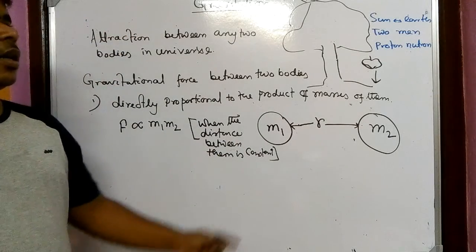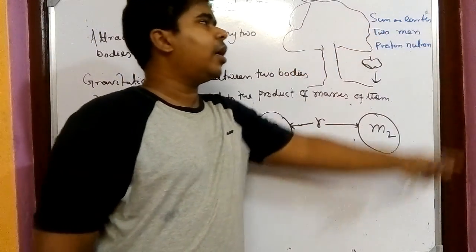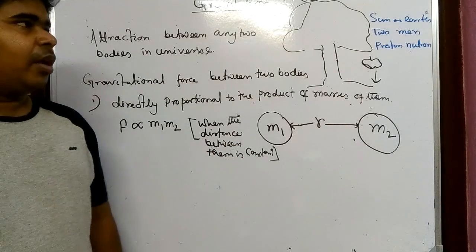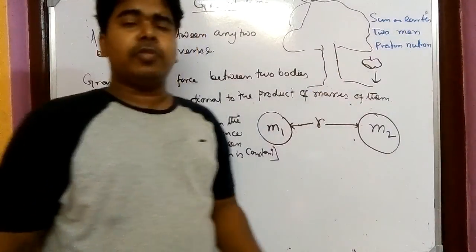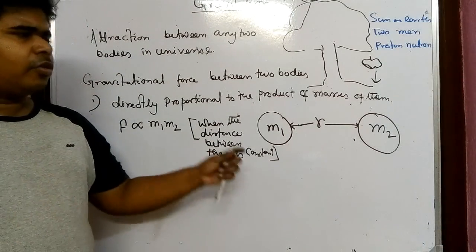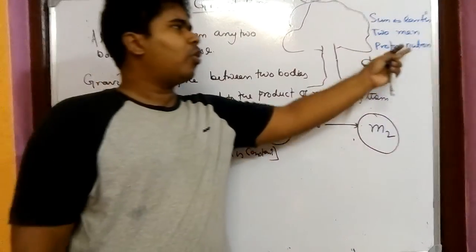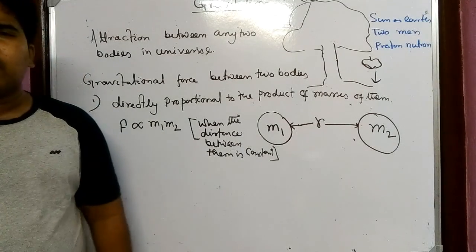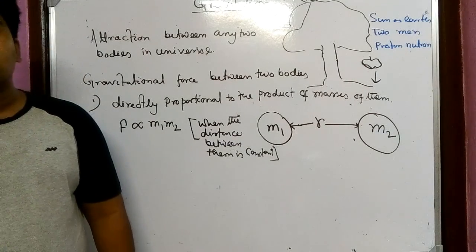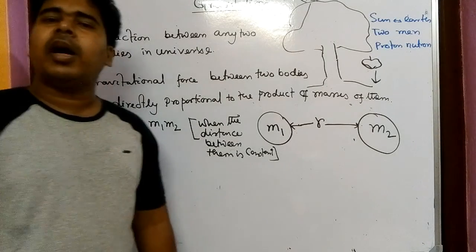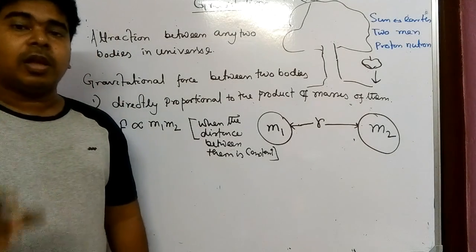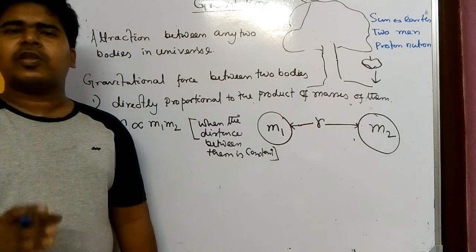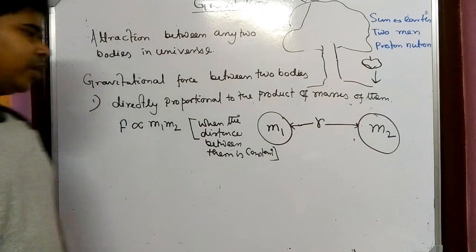So it is clear, as the masses of sun and earth are more, their force of attraction will be more. If I'm talking about the force of attraction between two men, there it will be lesser. And for proton and neutron, we know their mass is very little, so for them the gravitational force is negligible. Keep one thing in mind: the force is negligible, but it is there. The gravitational force exists between any two bodies.